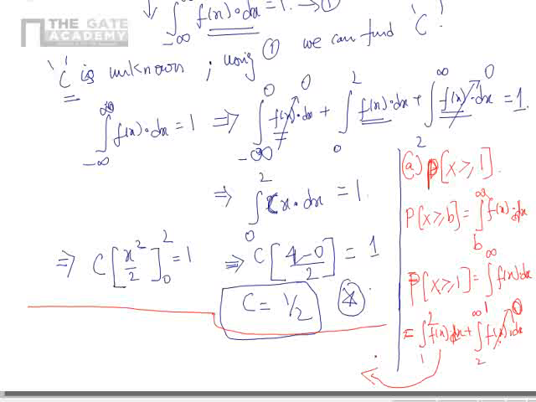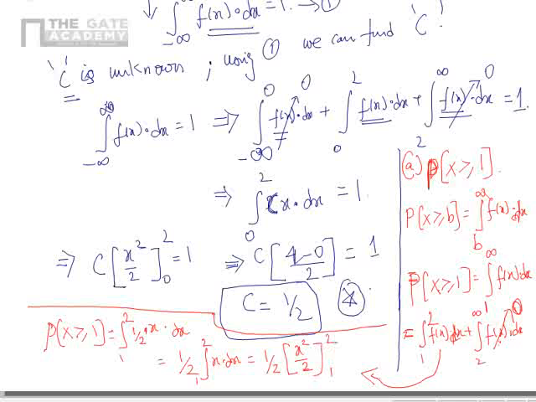That I am doing here. So the probability that x is greater than or equal to 1 is nothing but the integral from 1 to 2, where f of x is cx. We found the value of c as 1 by 2, so 1 by 2 into x dx. 1 by 2 is a constant, so that can be brought outside the integration. And the integral from 1 to 2 of x dx is nothing but 1 by 2 times x square by 2 between 1 and 2. This is what I am getting. Clear? We will solve this now.